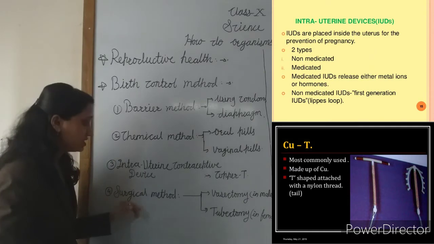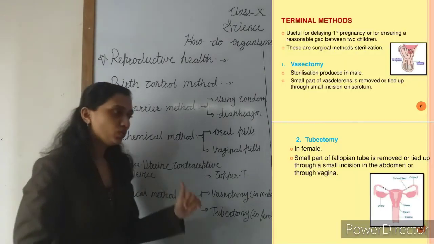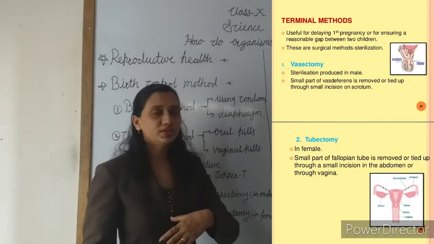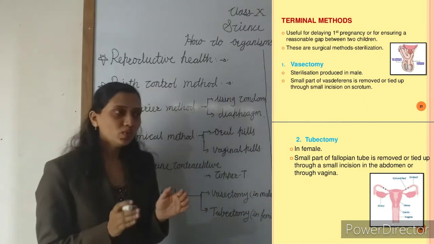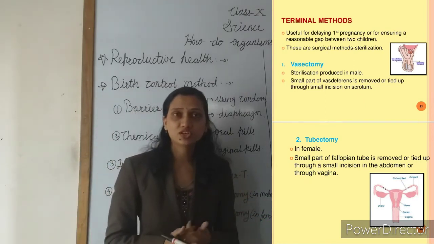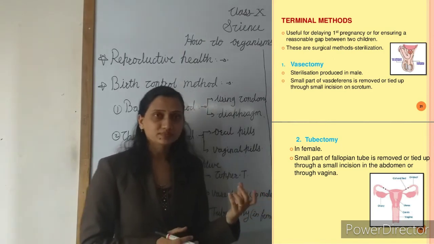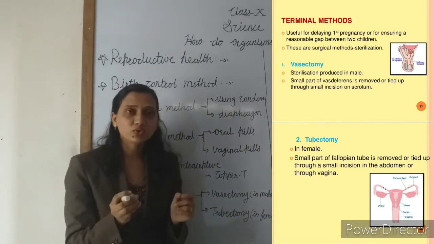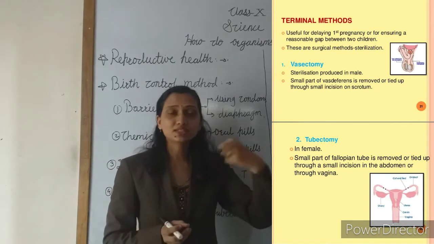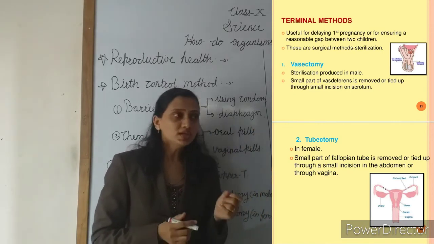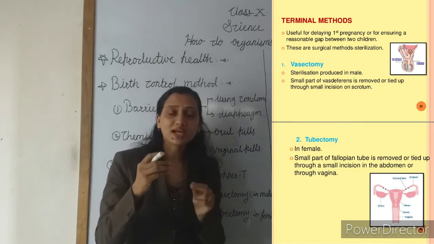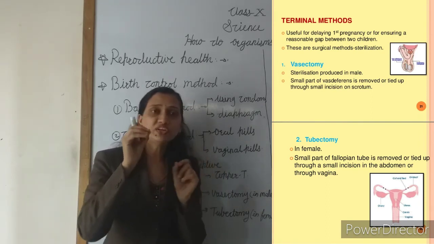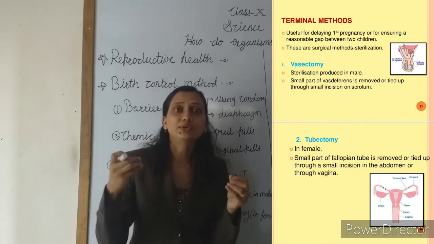And the last one is the surgical method. These surgical methods are done in the male and also in the female. So what do they do in the surgical method? In the male, we know that the vas deferens carries the sperm from the testis. So some part of the vas deferens gets cut, and the two free ends of the vas deferens get tied to each other.